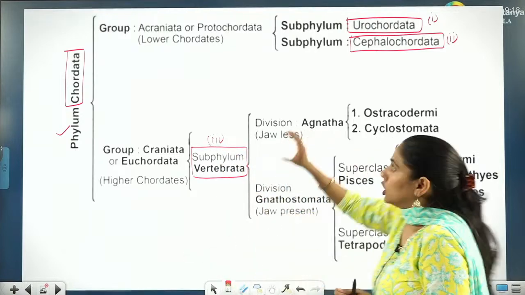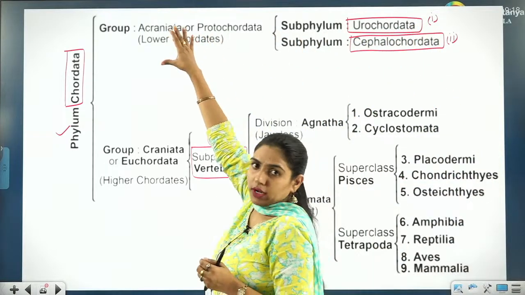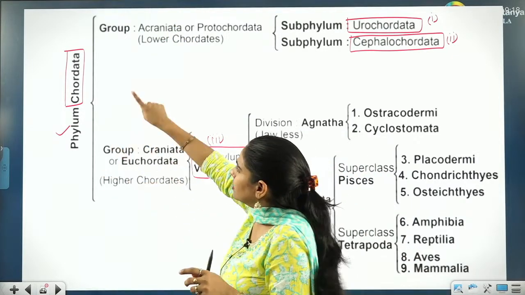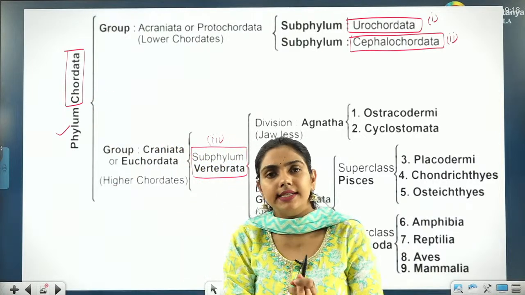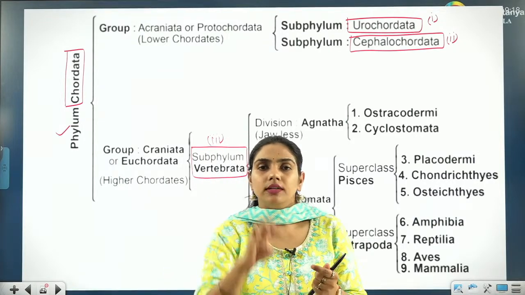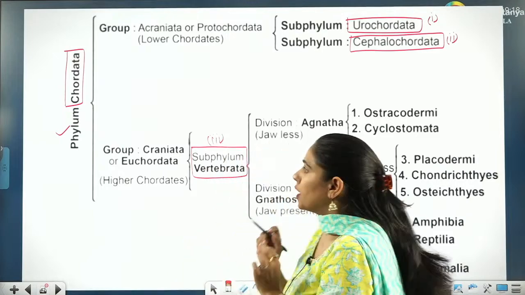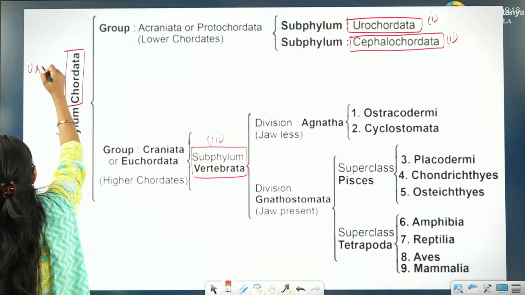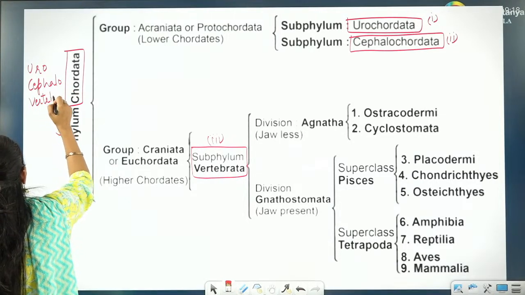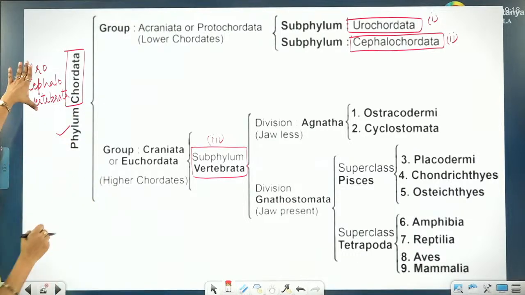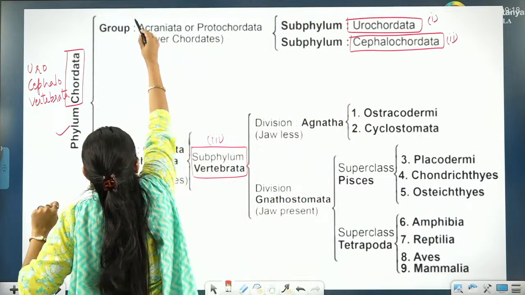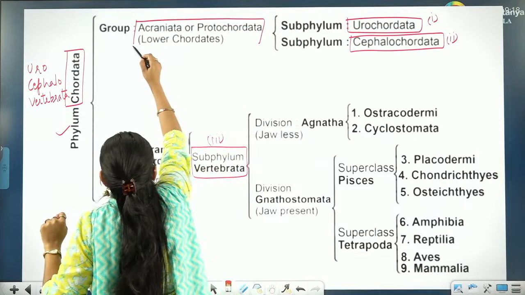So basically, 2 subphylums are coming in one group, and the third subphylum is coming in another group. That is why in the phylum Chordata there are 2 groups. In the first group 2 subphylums are coming, in the second group the 3rd subphylum is coming. First of all, you have to remember these 3 subphylums: Urochordata, Cephalochordata, and Vertebrata. Then you can tell that in the first group these 2 subphylums are coming. This group is Acraniata or Protochordates.